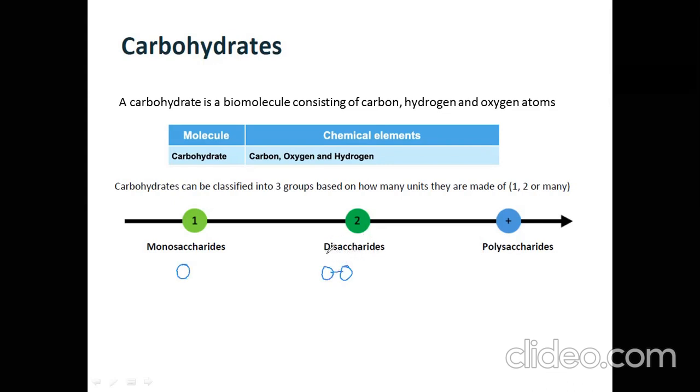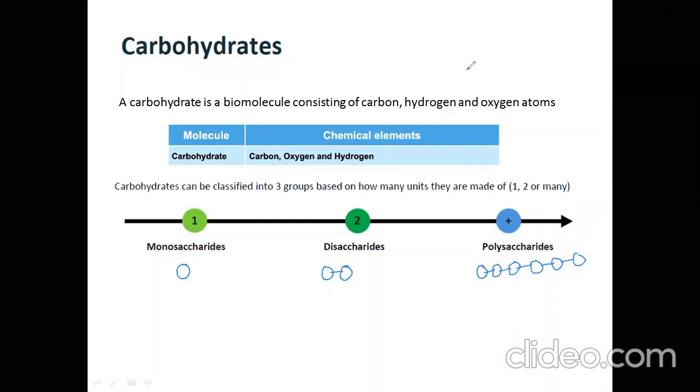An example of disaccharide is sucrose. And when several monosaccharides join together, that will form polysaccharide. Examples of polysaccharide are starch, glycogen, and cellulose in plants.